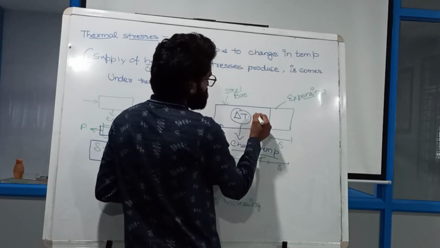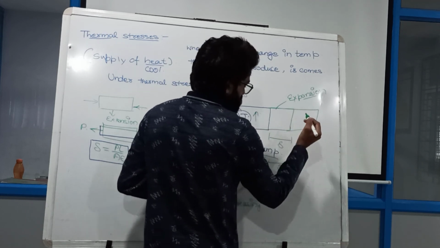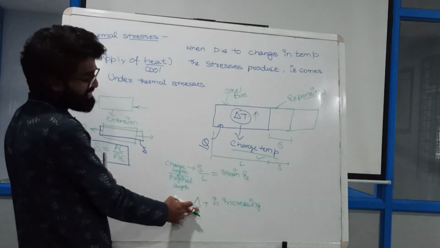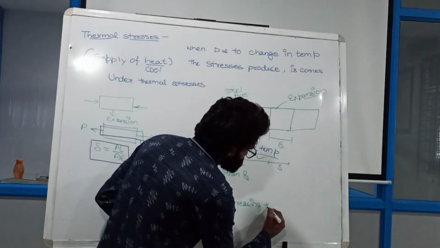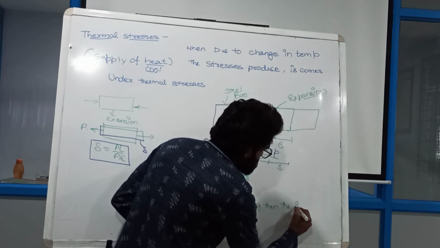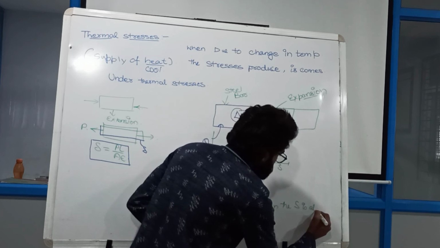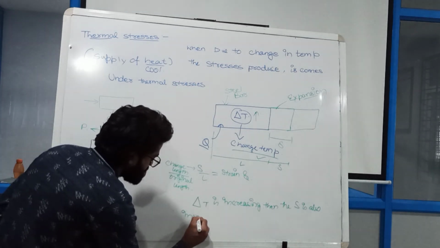If the change in temperature increases, the delta is also increased.